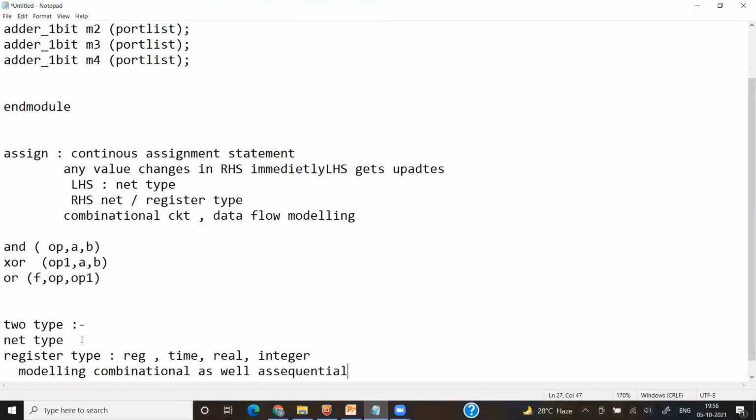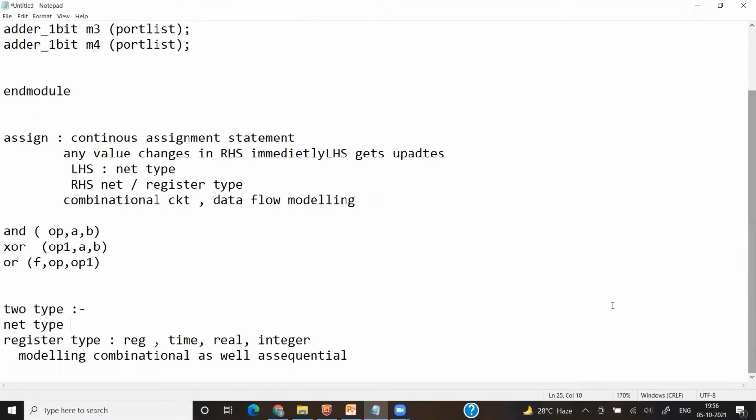Remember, net type means it's only a hardware connection between two components. So that is like a combinational. But register type can be combinational or sequential depending upon your design. As we have seen, using an always block, we can design a combinational circuit and we can design a sequential circuit. So whenever we are using an always block, we use register type.